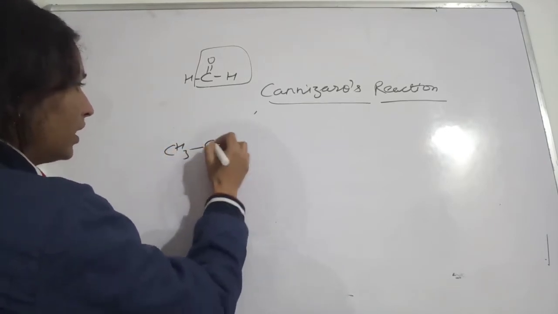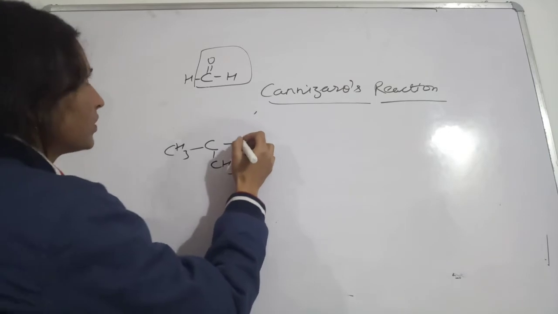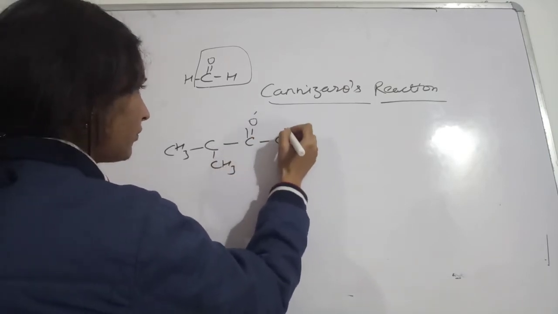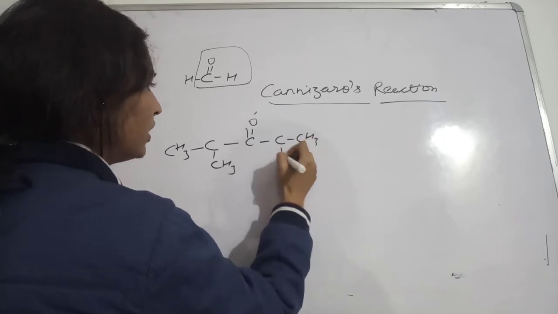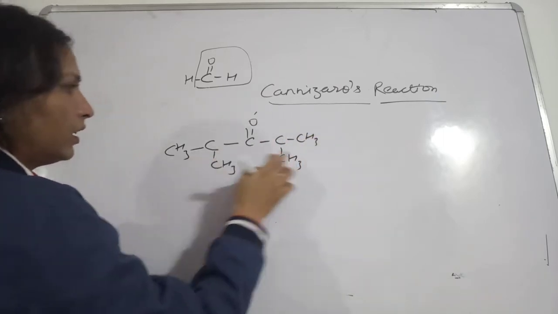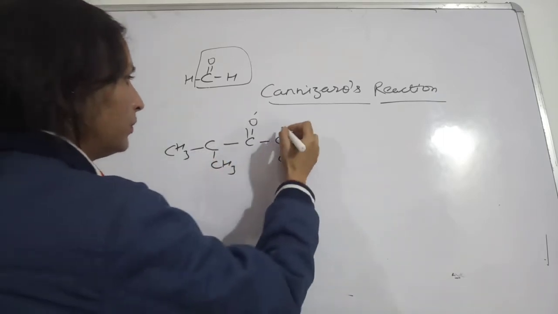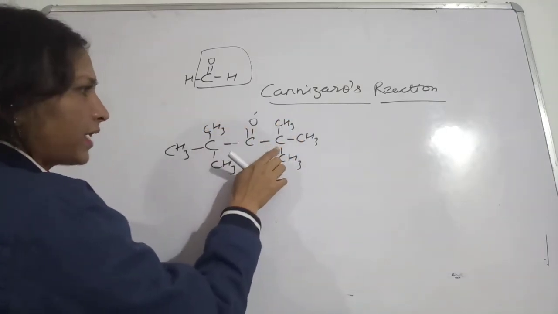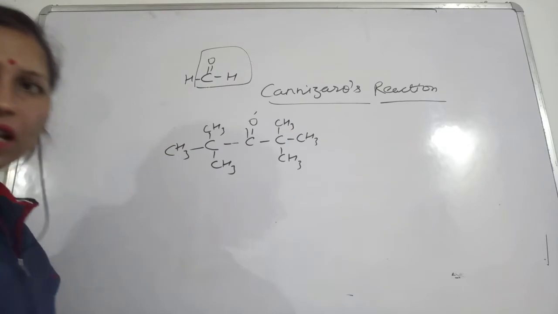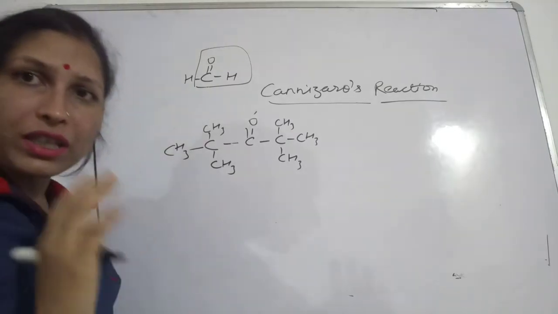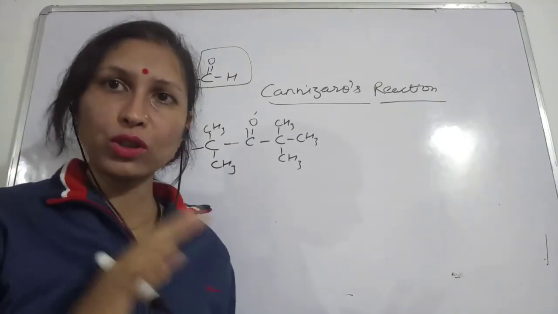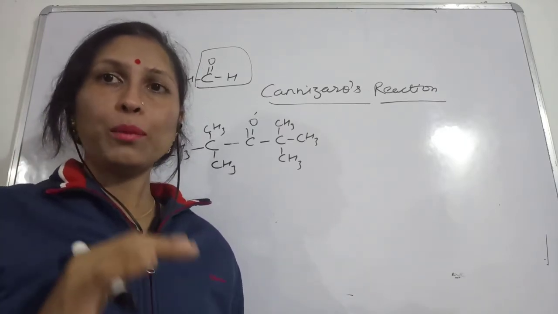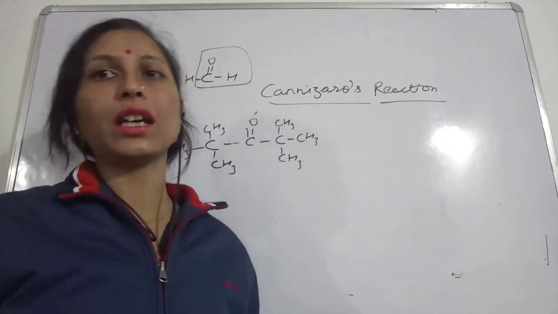Okay, in this case the ketone is associated only with alkyl groups. See here, everywhere this carbon is associated with an alkyl group, because the first condition I told you is that alpha hydrogen should not be present in the aldehydes. So only those molecules will show Cannizzaro's reaction.